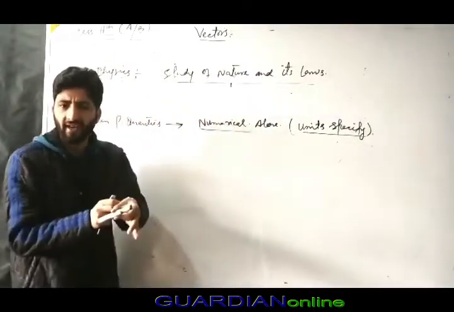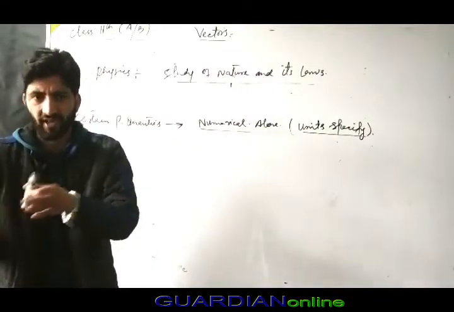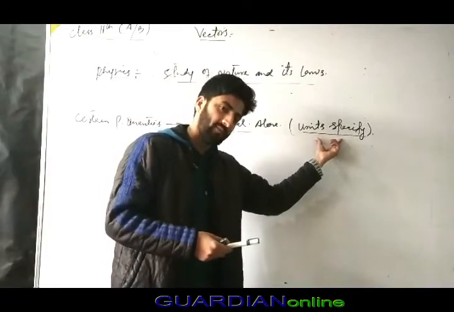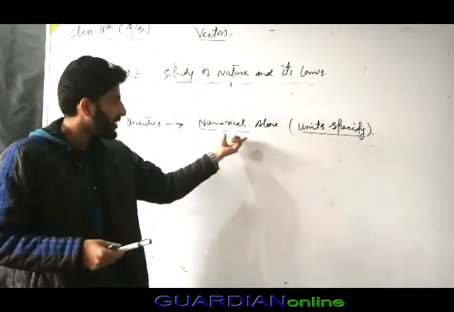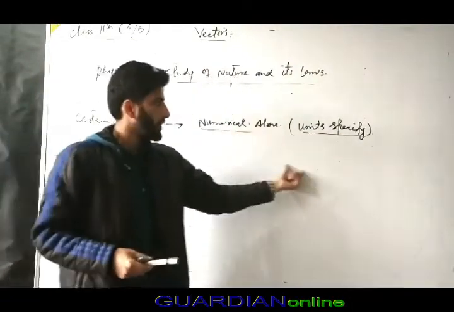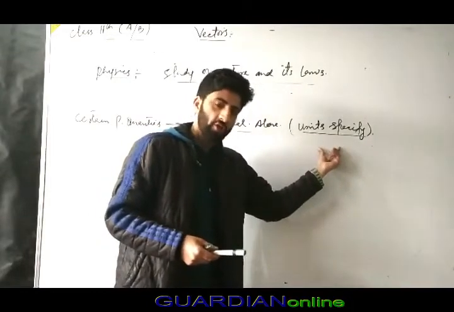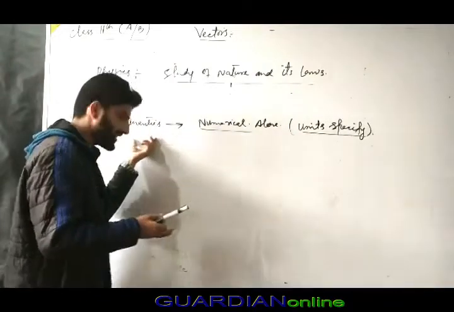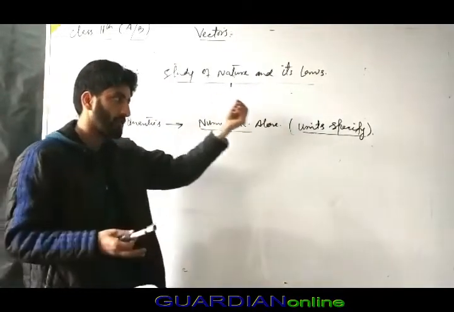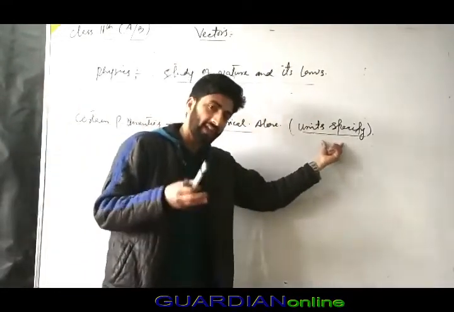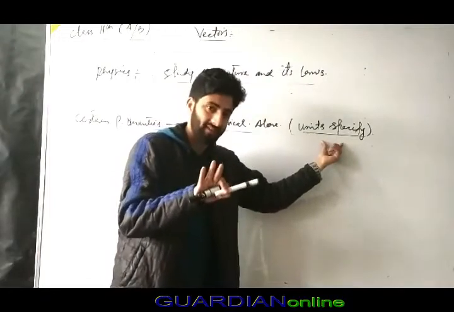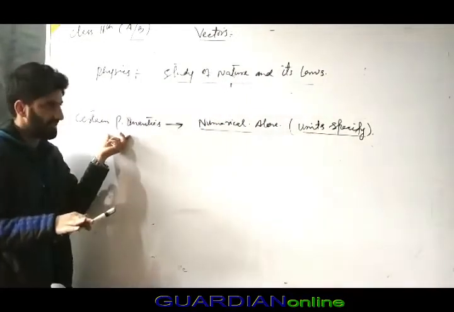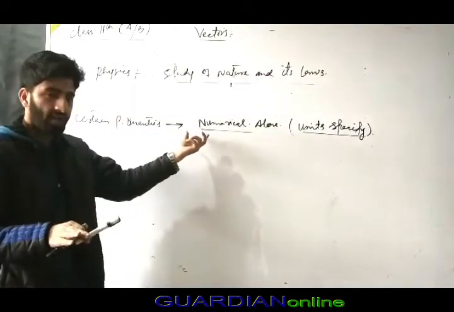Time is measured in seconds, which is a different physical quantity, and length is measured in meters, a different physical quantity. That is why for physical quantities it is necessary to specify the unit, so that you can compare and measure.